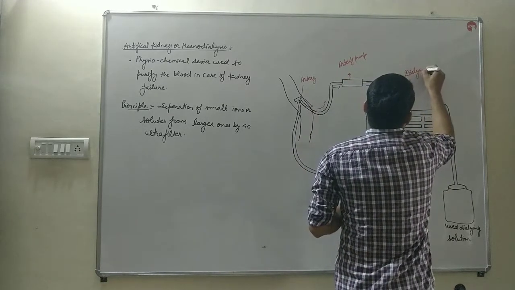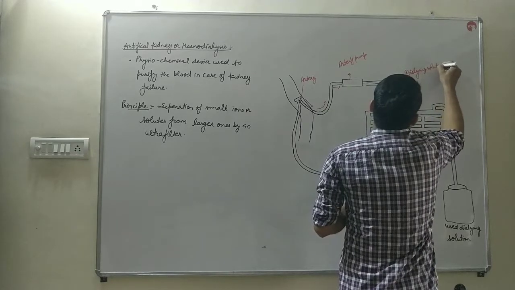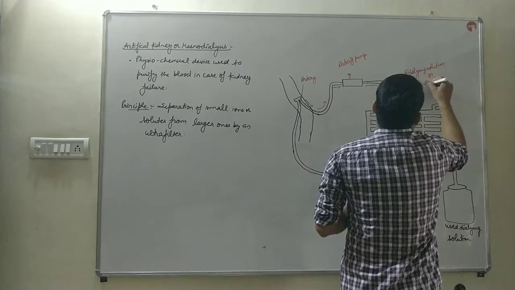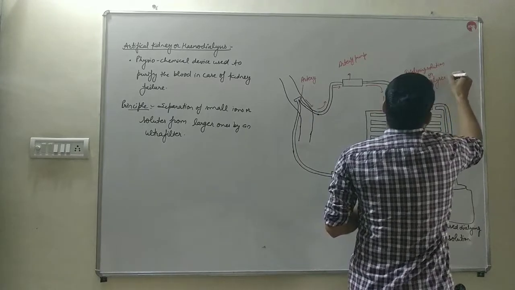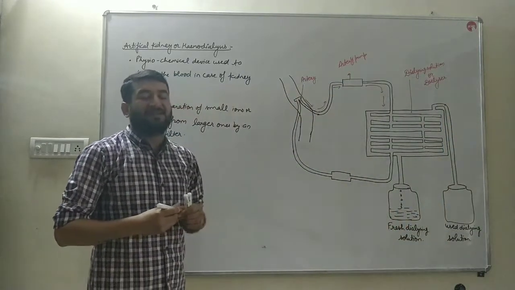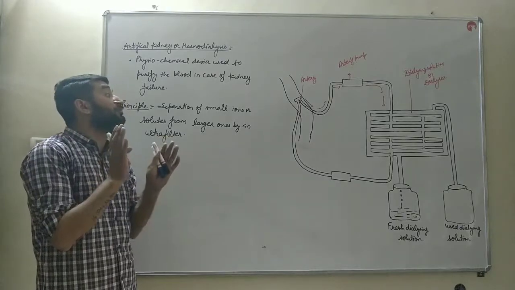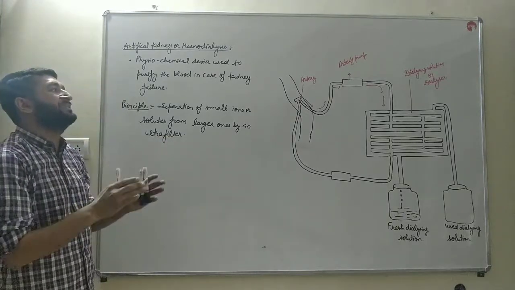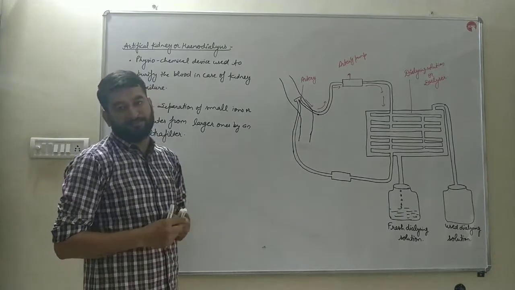Now, what is a dialyzing solution? Dialyzing solution is also known as a dialyzer. A solution which has the composition of pure blood is known as a dialyzer or dialyzing solution.